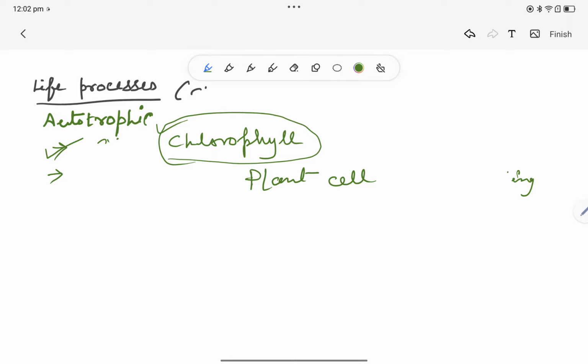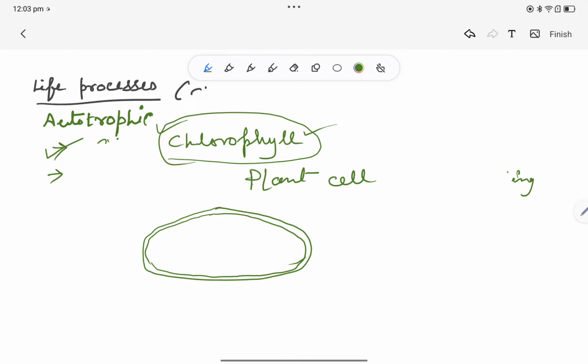So chloroplast has this pigment called chlorophyll. Fine. I am going to draw a very basic freehand drawing of the organelle called chloroplast. This diagram is more or less given in every book.